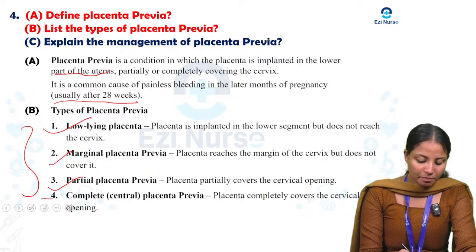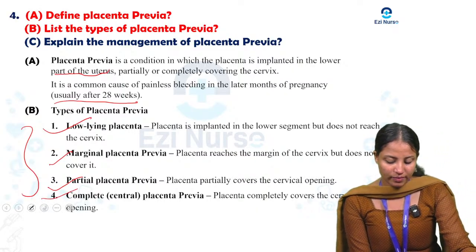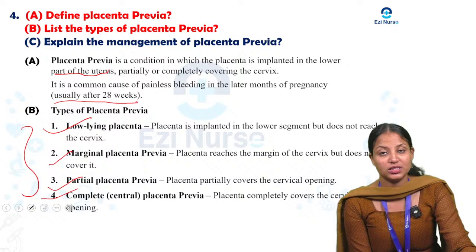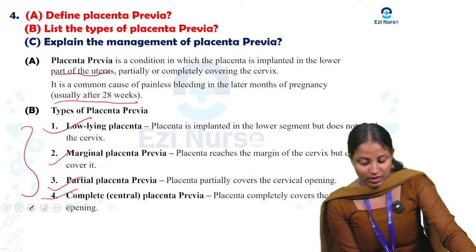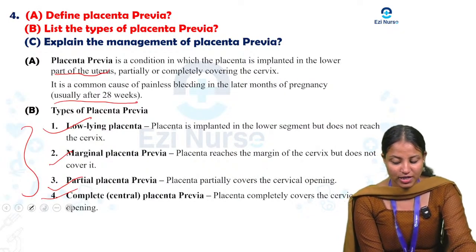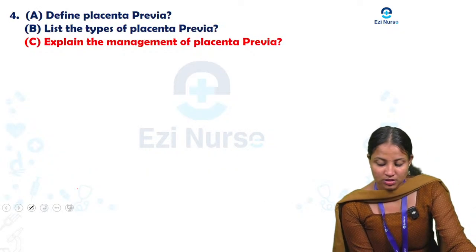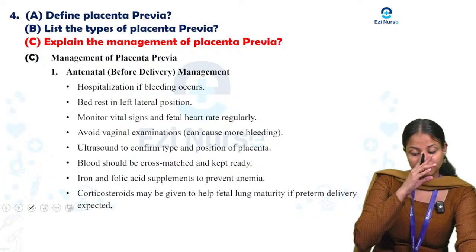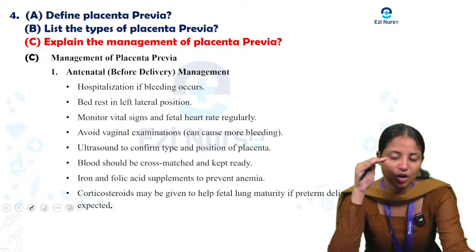Last one is complete or central placenta previa. What is that? The placenta completely covers the cervix. Complete placenta previa means the placenta completely covers the cervical opening. Okay. Next one is the management of placenta previa.